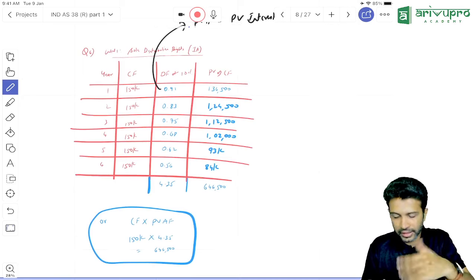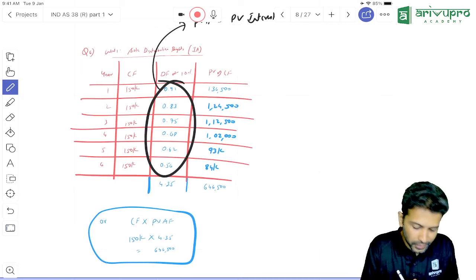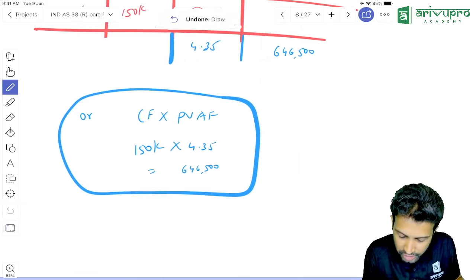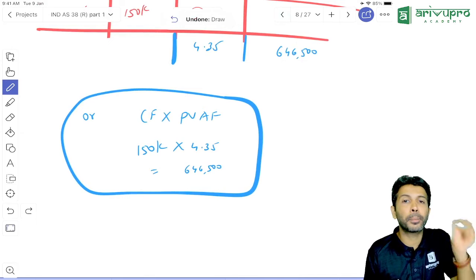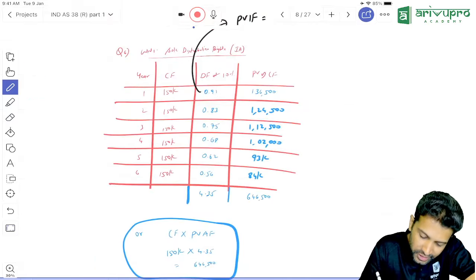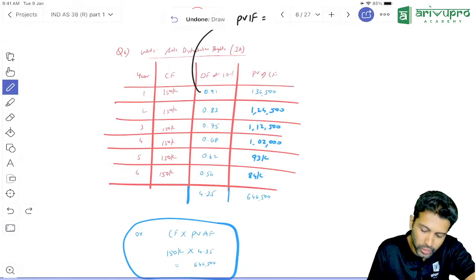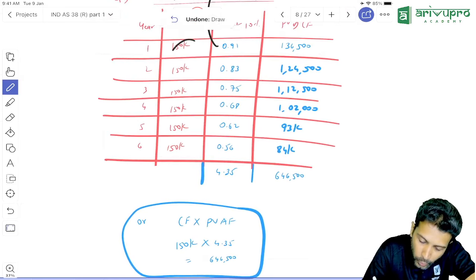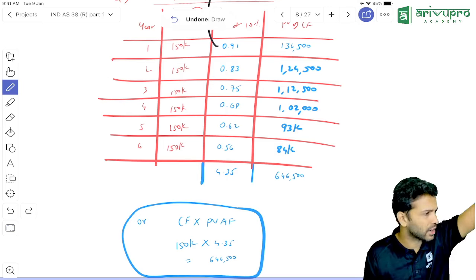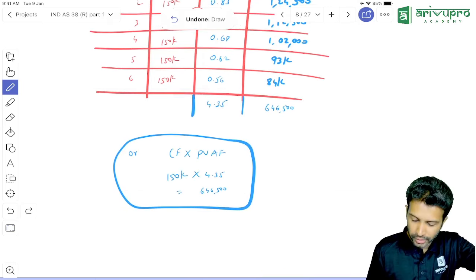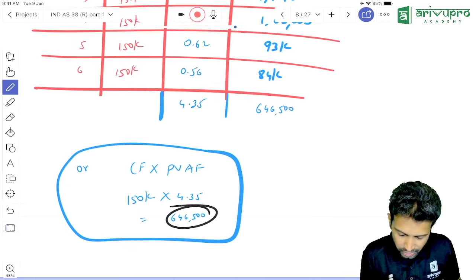So if you combine multiple years' discount factors, if you total multiple years' discount factor, we call it as PVAF. PVAF is present value annuity factor. So if the cash flows are same every year, you can use the shortcut method only under one circumstance. What is that? The shortcut method only works when cash flow every year is same. If cash flow every year is same, simply multiply by the PVAF factor.